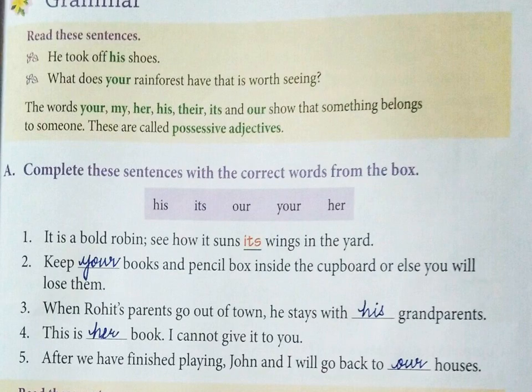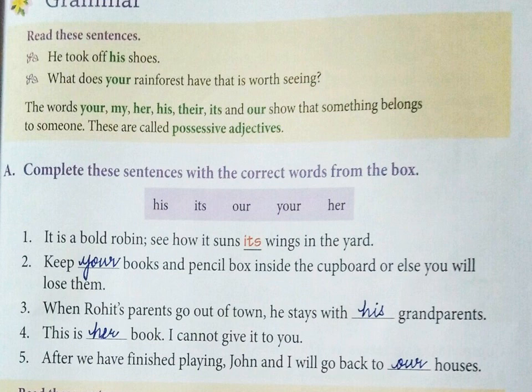Now based on possessive adjectives, children, we have our exercises on page number 25 of your textbook's grammar bit. Read these sentences. He took off his shoes. What does your rainforest have that is worth seeing? So here, children, his shoes. Whose shoes did he take off?